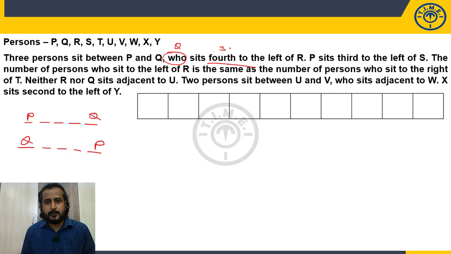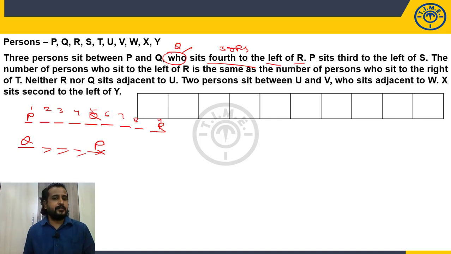Fourth left means how many gaps will be there? 3 gaps to the left side of R. Who will be there? Q. So Q, 3 gaps, and R will be there. Q, 3 gaps, already P is there, but it should be R. So this is ruled out. Now this is the only valid case. 9 positions are fixed, but we require 10 positions. Where will that one more position come? Maybe immediate left of P or immediate right of R. So we have 2 possibilities.